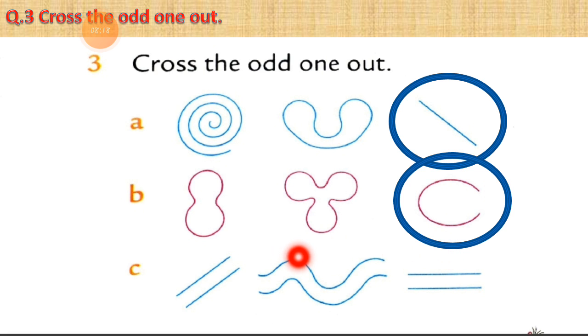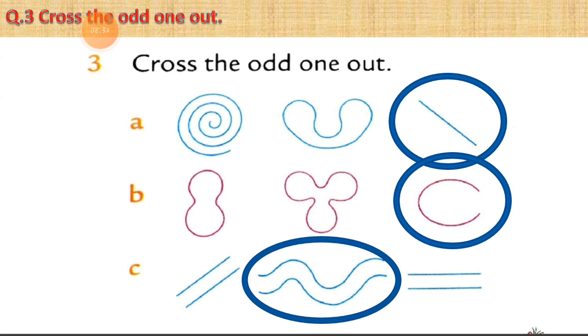And the second one, which is the odd line, I can say it, because these lines are totally curved and the two other given lines are straight, and this is the only curved line. That's why my answer is the second one, the middle one. These lines are different from the given lines. So my answer is the second one. I am giving you the answer with the reason also, why I am choosing this answer as the odd one, so your topic is very clear.